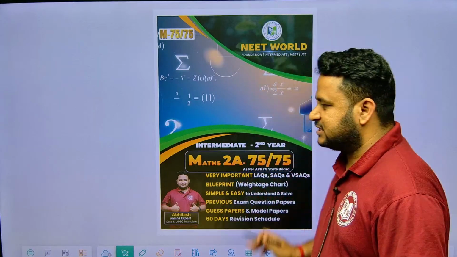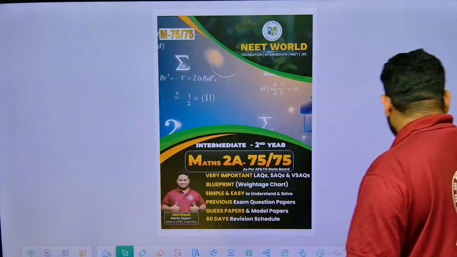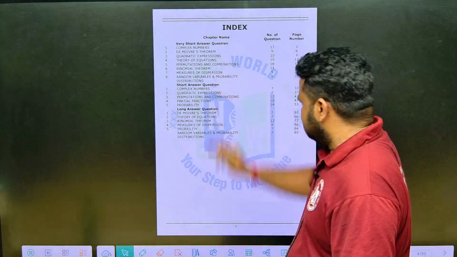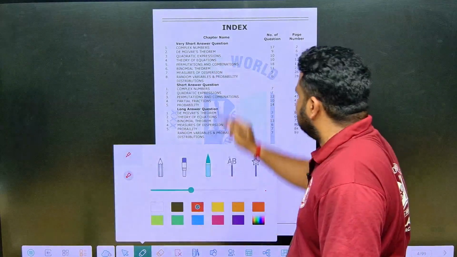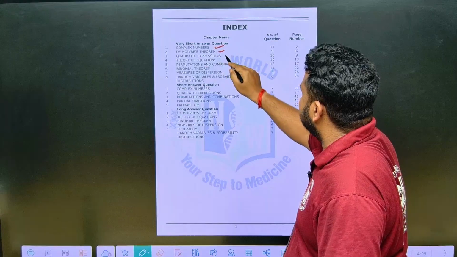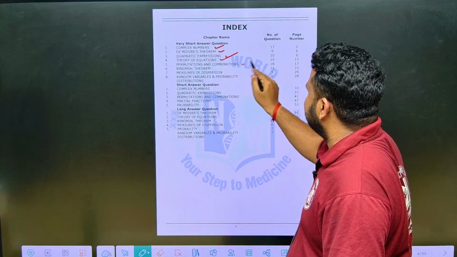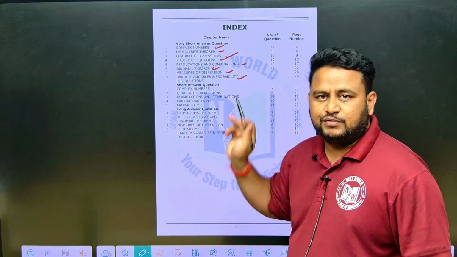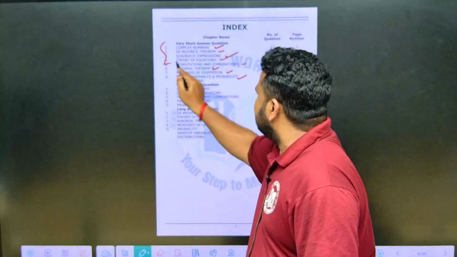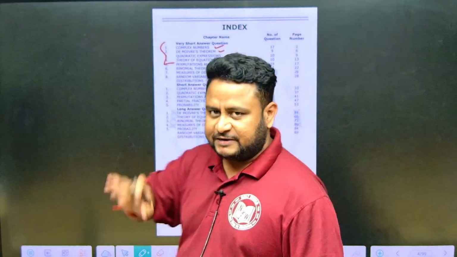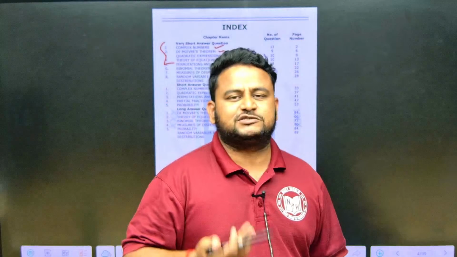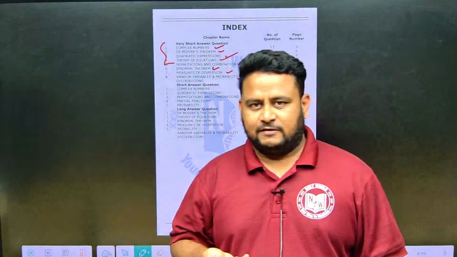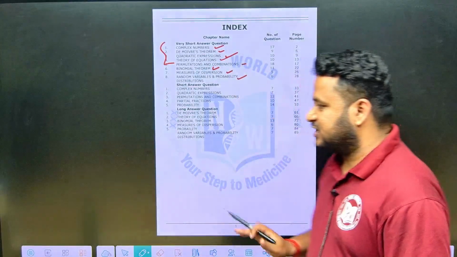Alright friends, let us get started. So when it comes to VSAQs, we will be starting with the first chapter. We have complex numbers and De Moivre's theorem, quadratic expressions, theory of equations, permutation and combination, binomial theorem, measures of dispersion, and random variables and probability distribution. Today in this session, in this part, we will be focusing on the first 4 chapters. In tomorrow's session we will be focusing on the next 4 chapters. Clear friends? Like this we will be doing 2B as well when it comes to VSAQs. So let us get started friends.